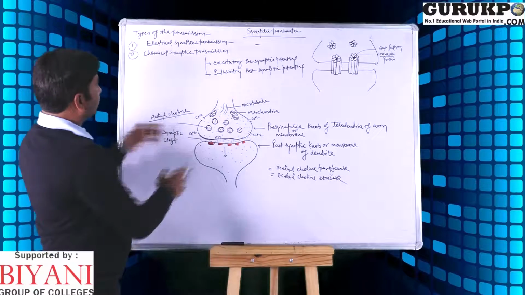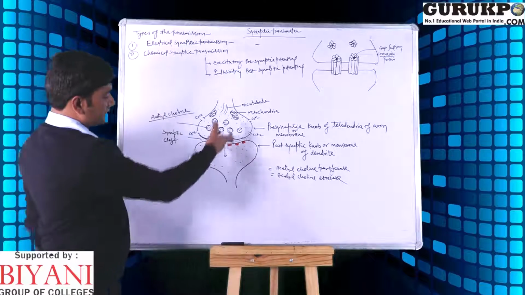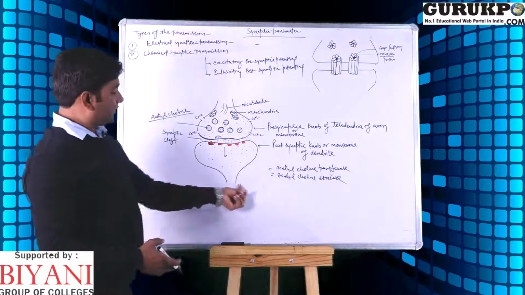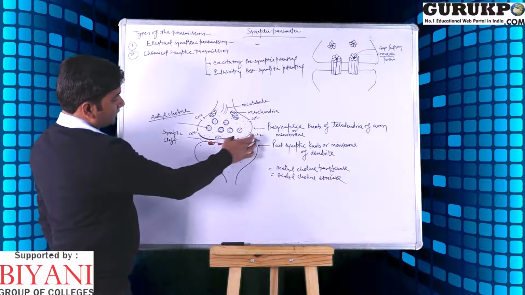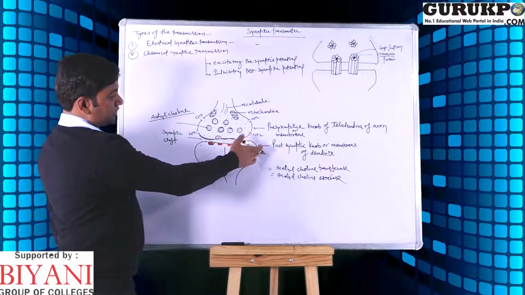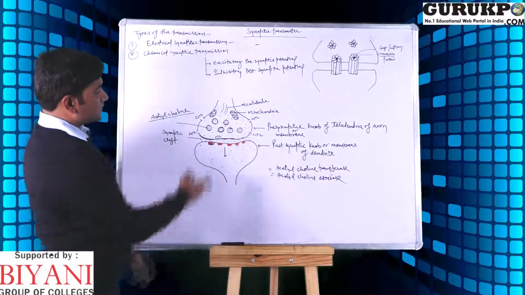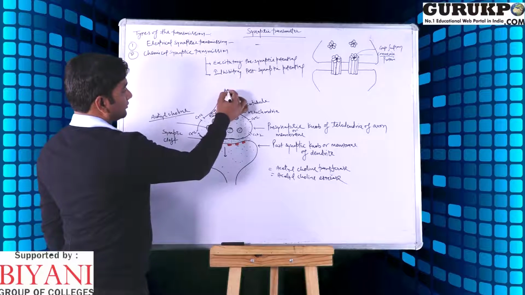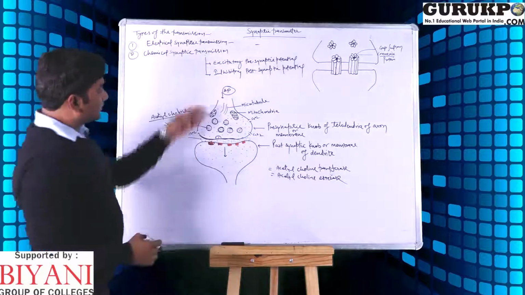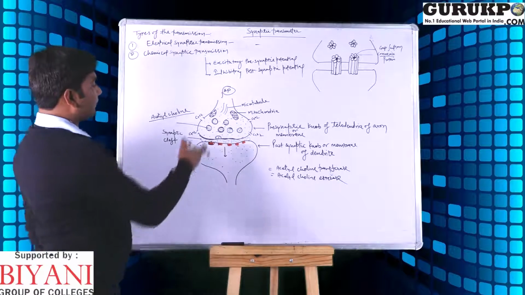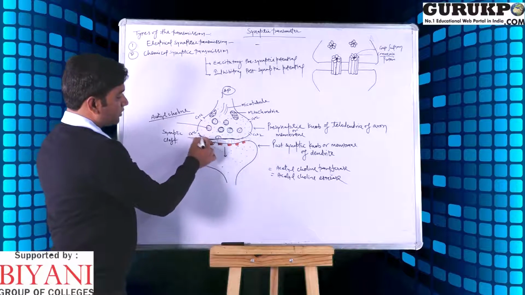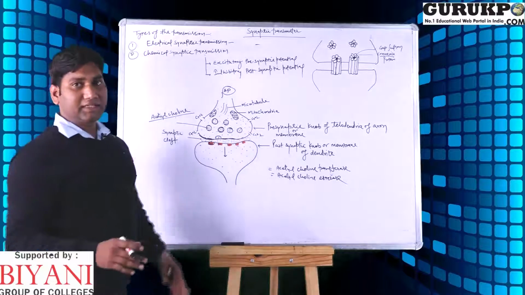In the case of the chemical synapse, this diagram shows the transmission process. This is the presynaptic membrane, this is the postsynaptic membrane. When the action potential occurs in the axon, the permeability of the presynaptic membrane changes.